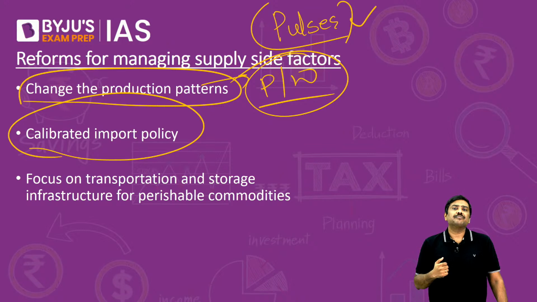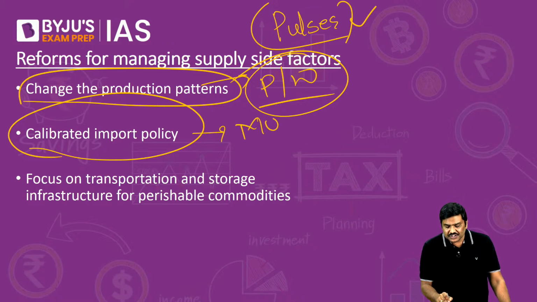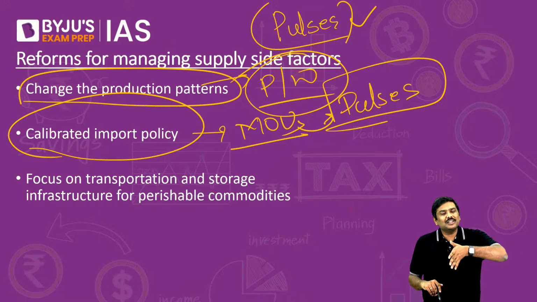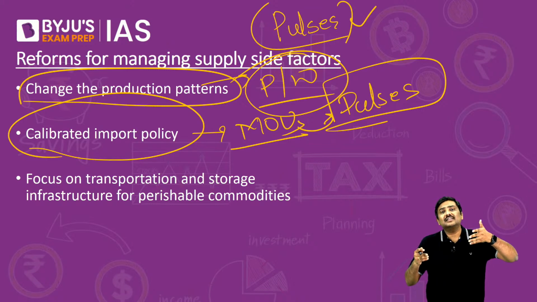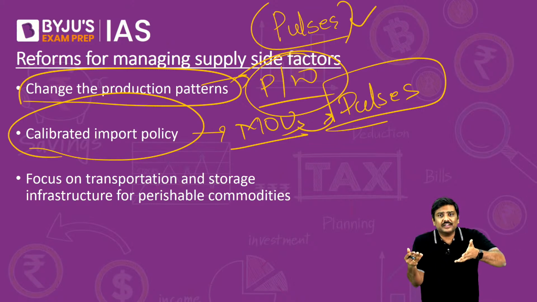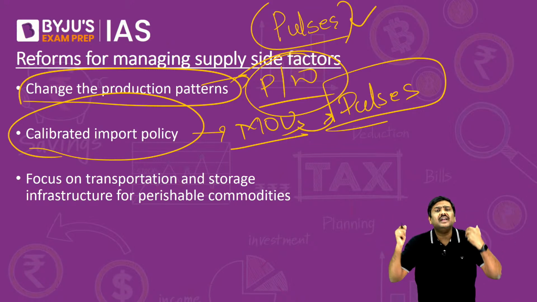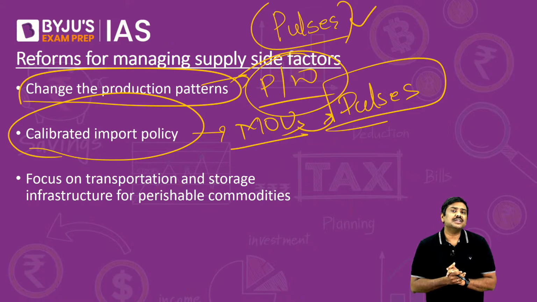For example, the survey says that the recent announcement of the Memorandum of Understanding in terms of import of pulses will ensure that whenever there is an issue, we are going to import and ensure that the prices will be moderated. That is a calibrated policy.